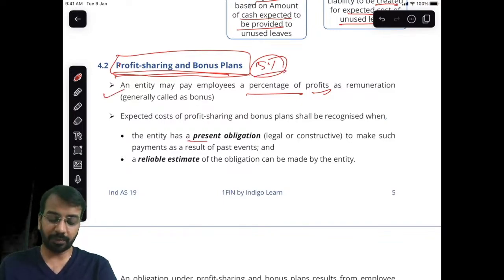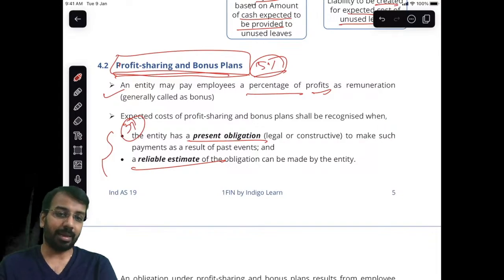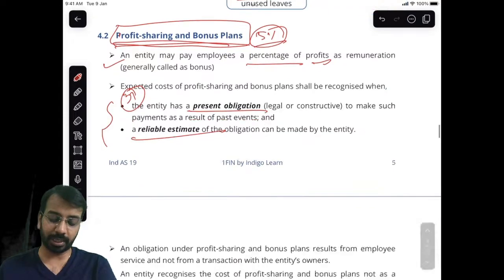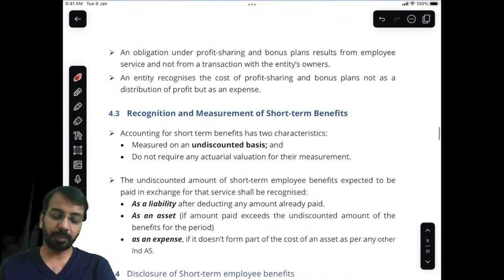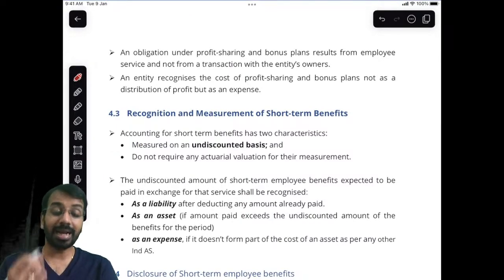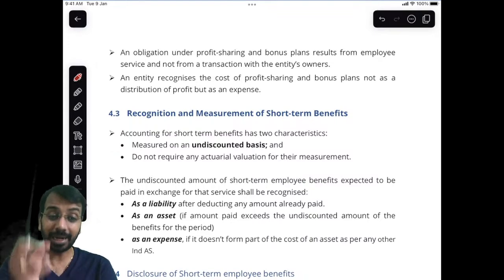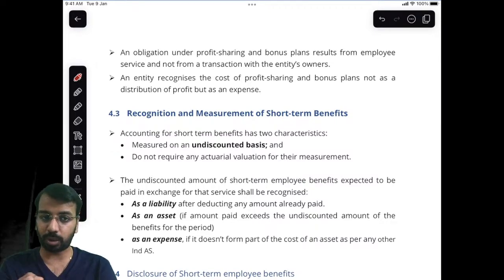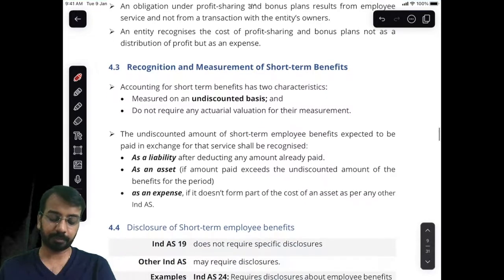When you have a present obligation and you can make an estimate, these are the same as the Ind AS 37 criteria. Only then will you create the liability, right? Based on that estimate, you will create the liability. And you will also see how many employees will be entitled to that plan, or what is the expected payout from the profit sharing plan.